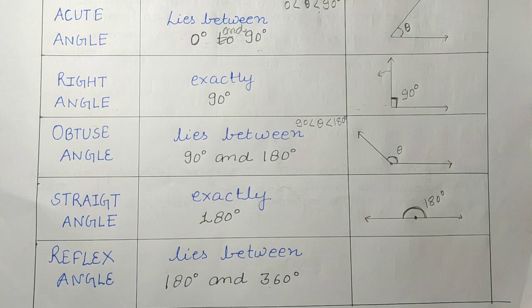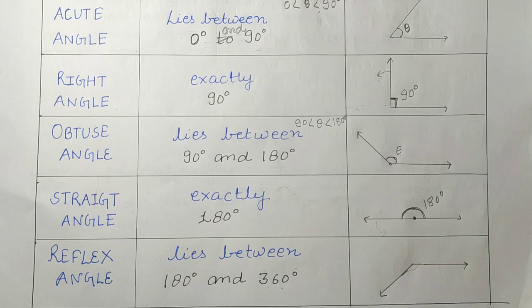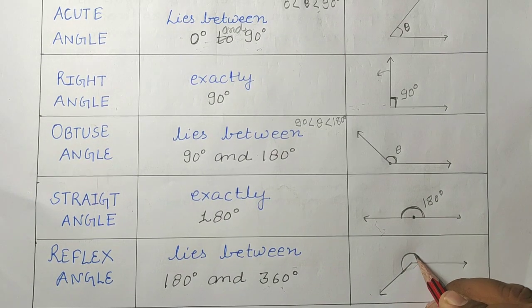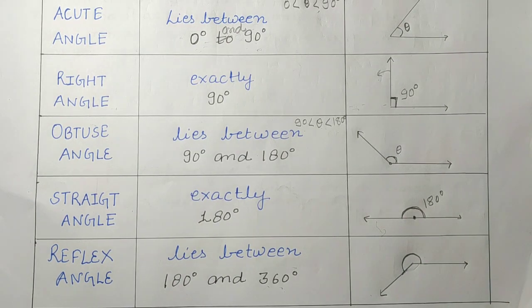Okay, now the last one is what? Reflex angle. What is reflex angle, student? Its measure lies between 180 degree and 360 degree. Means if I shift this ray in anti-clockwise direction, then in between 180 degree and 360 degree, it is known as what? Reflex angle. Like this. Then this angle is known as reflex angle. So these are the 5 types of angle.